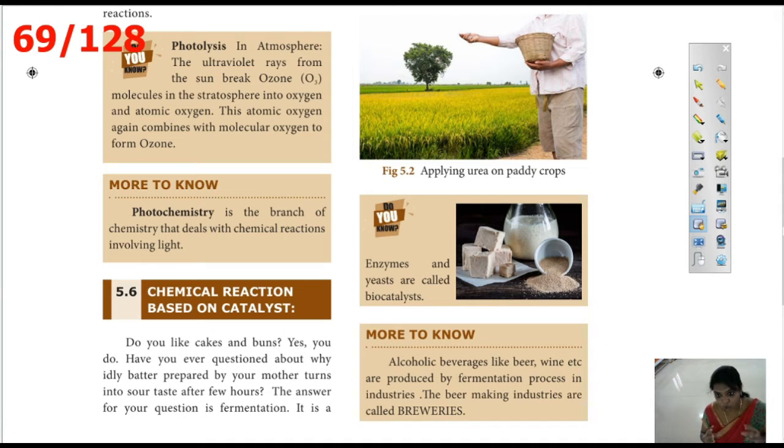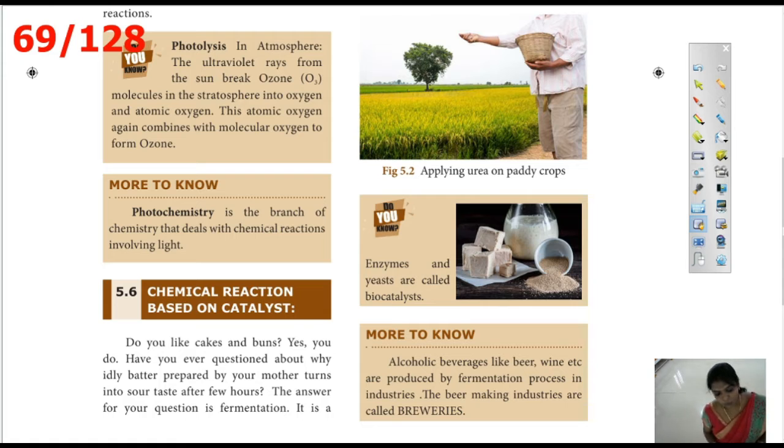Atomic oxygen in the atmosphere combines again with molecular oxygen to form ozone. The formula of ozone is O3. The formula of oxygen is O2. This O2 combines with O, which is atomic oxygen. So atomic oxygen O plus molecular oxygen O2 combine to form O3, ozone. This is called photolysis. This is for your information.